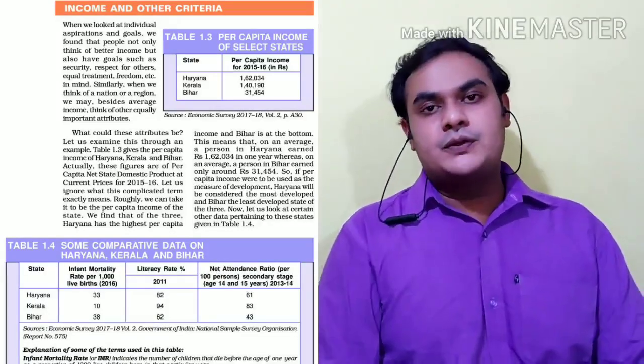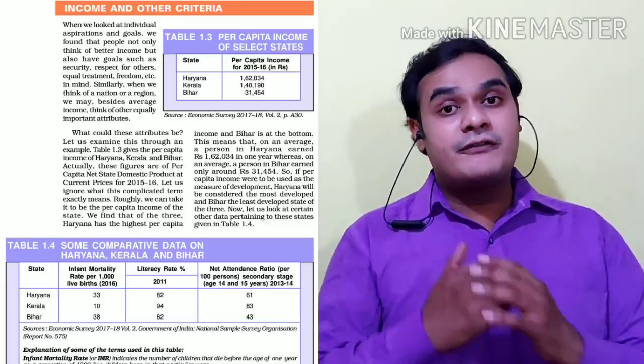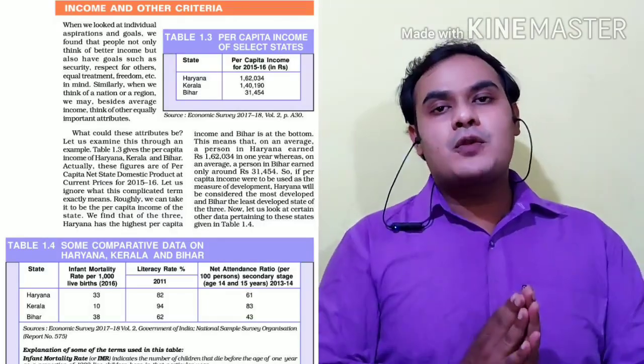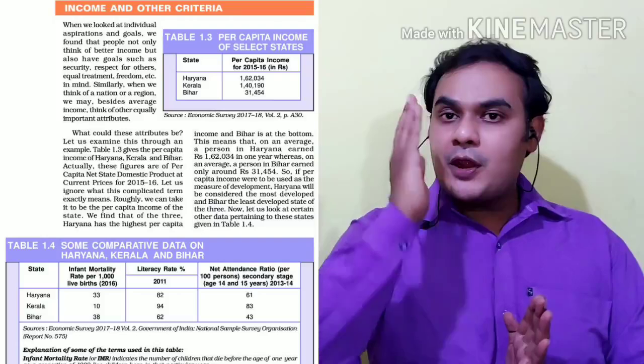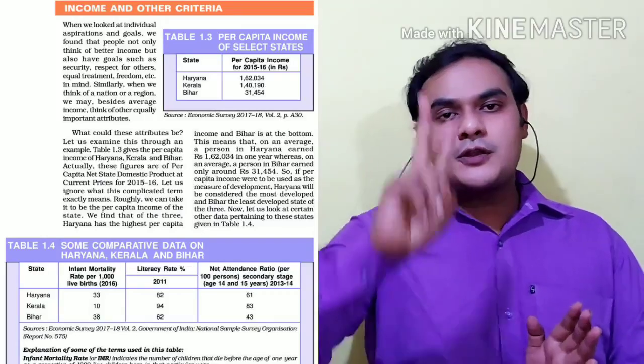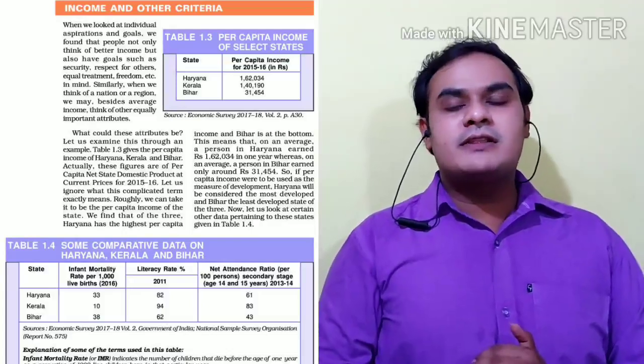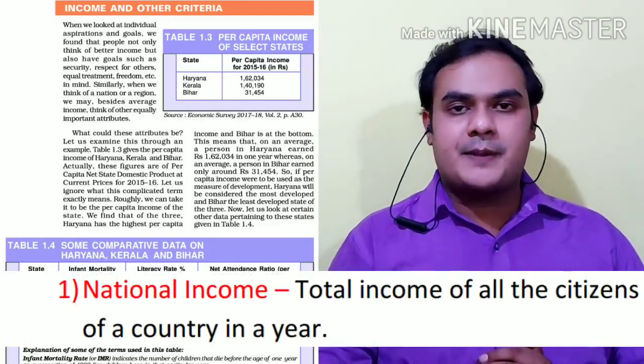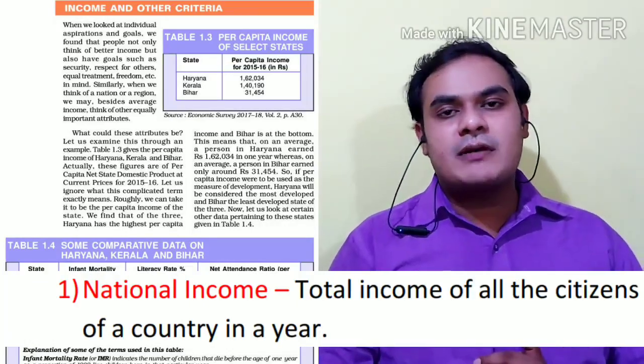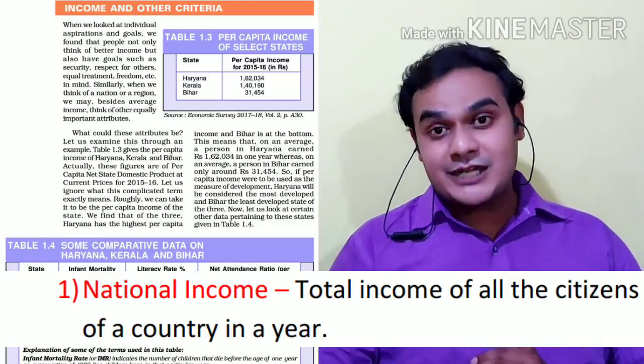Now let's move to the next part, indicators of development. When you want to compare different nations, you compare on different indicators. There are two major categories, monetary and non-monetary. Firstly we'll see the monetary indicators. The first one is national income.